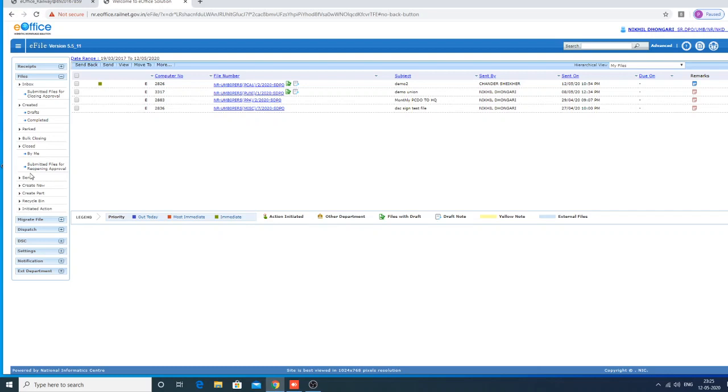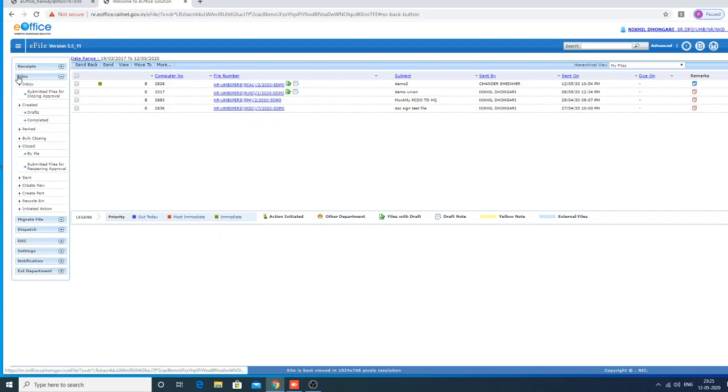Like operating department sent some file to the personnel branch. Now personnel branch will receive it and they will do further intended actions on that file, and they might send it back or they might keep it with theirs to issue the orders. So these are the three different kinds of file working we generally do in normal day-to-day working in the office. Now we will see how to do the above work in the e-office.